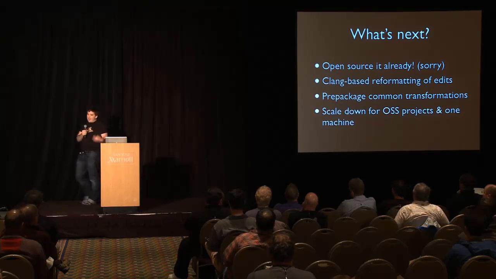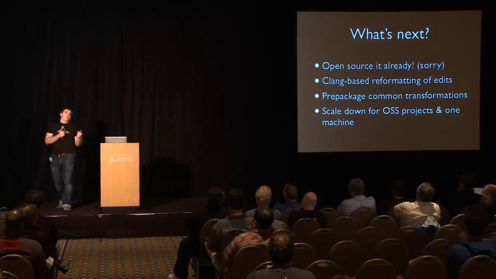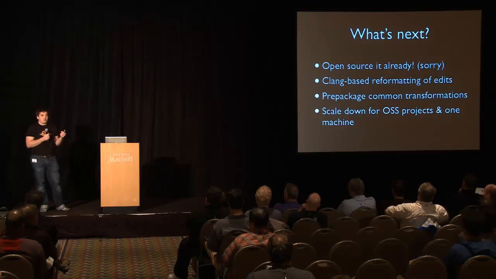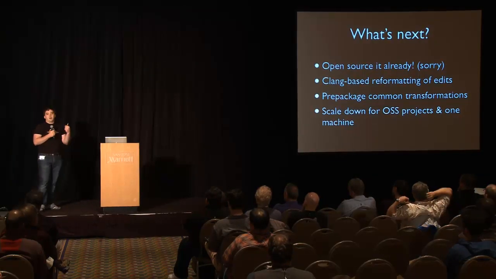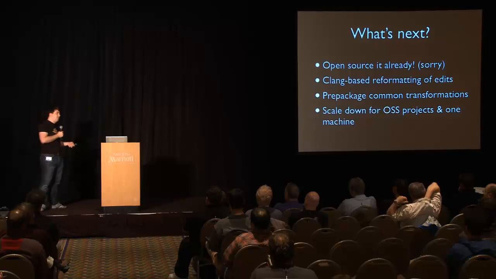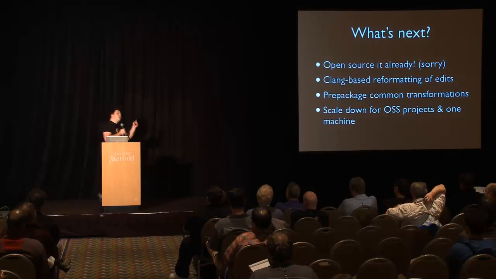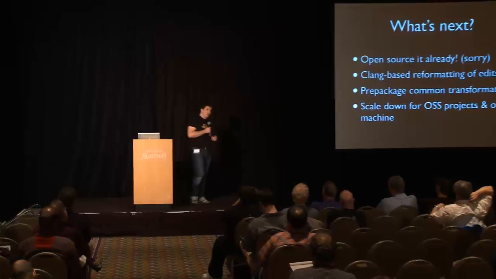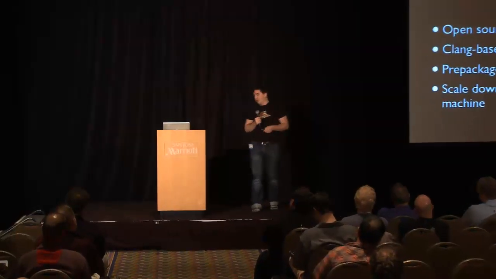We also want to try and package a lot of it up. We want to make it very easy to use because it turns out that a lot of the transformations you do are shared between different things. You want to inline a method, you want to extract a method, and then you want to do some custom operation to it. And so having canned transformations would be really helpful.